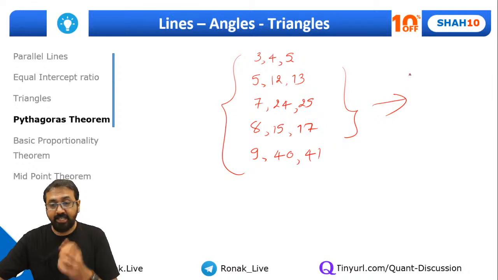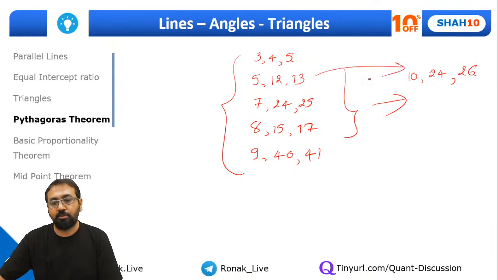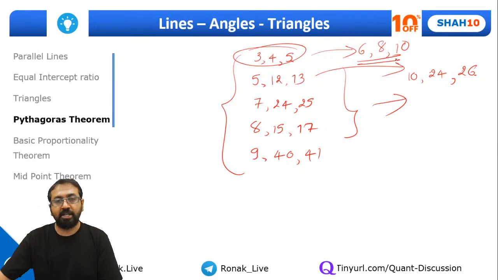So for example, if I take a triplet like 10, 24 and 26, how did this triplet come? It's from this one. Or you can say 6, 8, 10, so it is derived from this one. You multiply all the numbers by 2 and you will get this triplet. So just remember these triplets carefully.